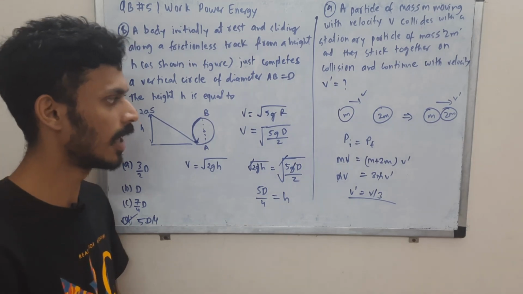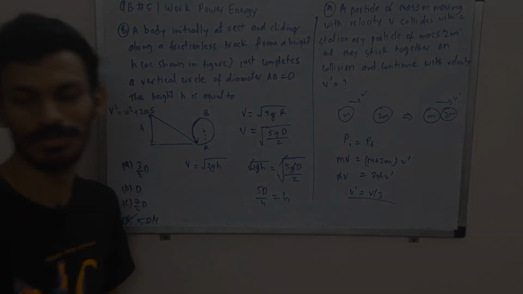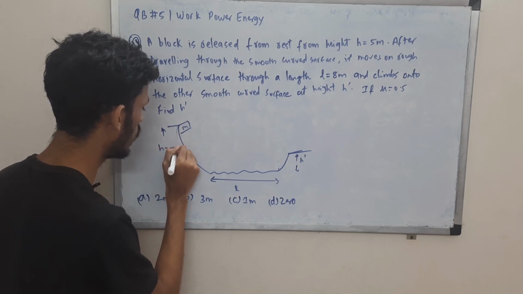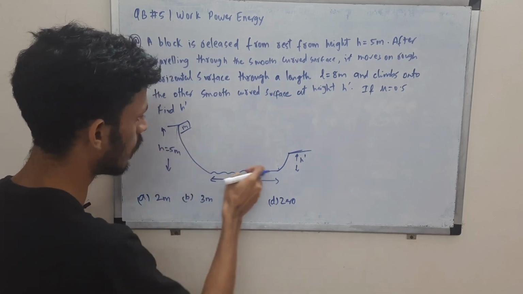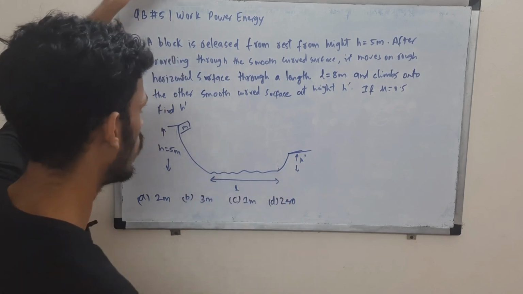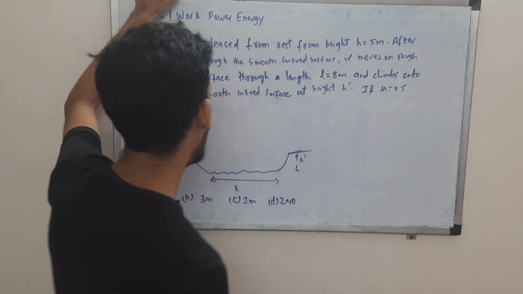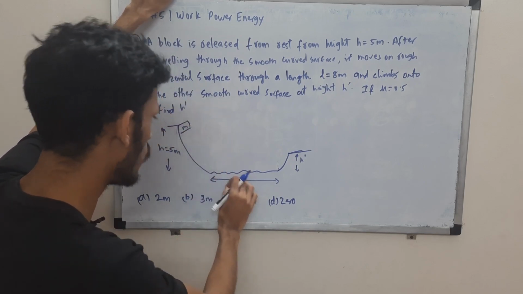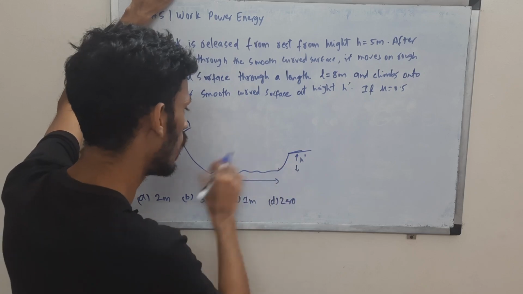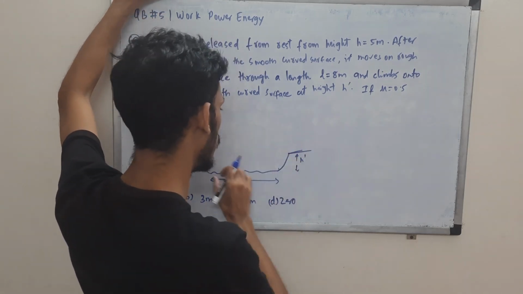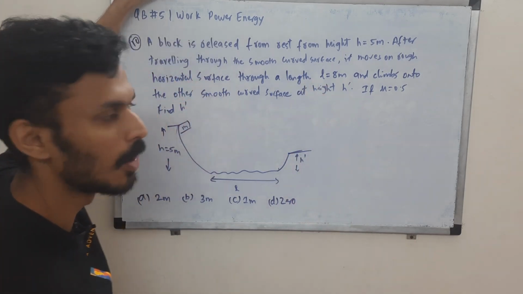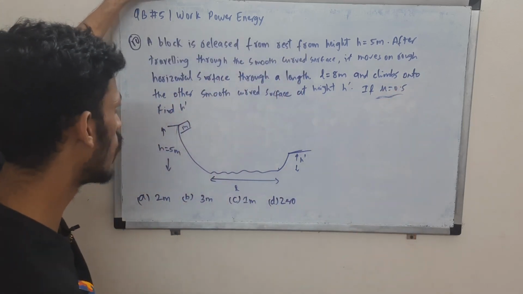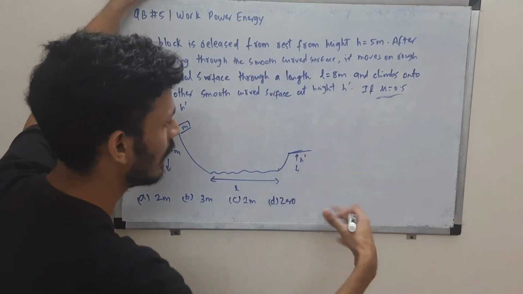Question 8 and 9 done. Over to the last question for the day, and I'll explain what's happening. Here we have a height of 5 meters from where a block is dropped. These curved surfaces are frictionless, whereas there is friction over here. This length is 8 meters. When you release the block, it moves down the frictionless surface. Here there is some friction, so there will be some loss, but then it climbs up to this height h prime. You are supposed to tell, if mu, the coefficient of friction, is 0.5, what is this height h prime that it can climb.